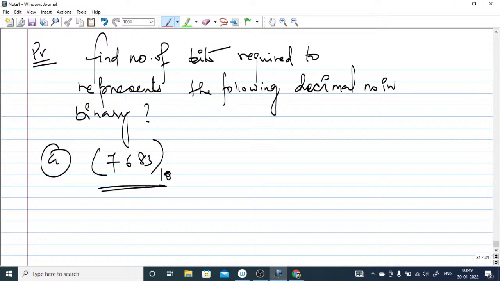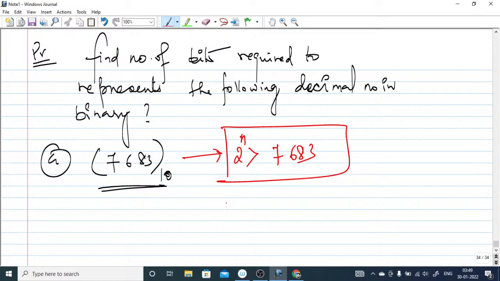Binary means the base is 2. So this must be like 2 to the power n, and 2 to the power n must be greater than 7683. Now you have to find the value of n. I will give you the trick here. So it requires n equal to 13.